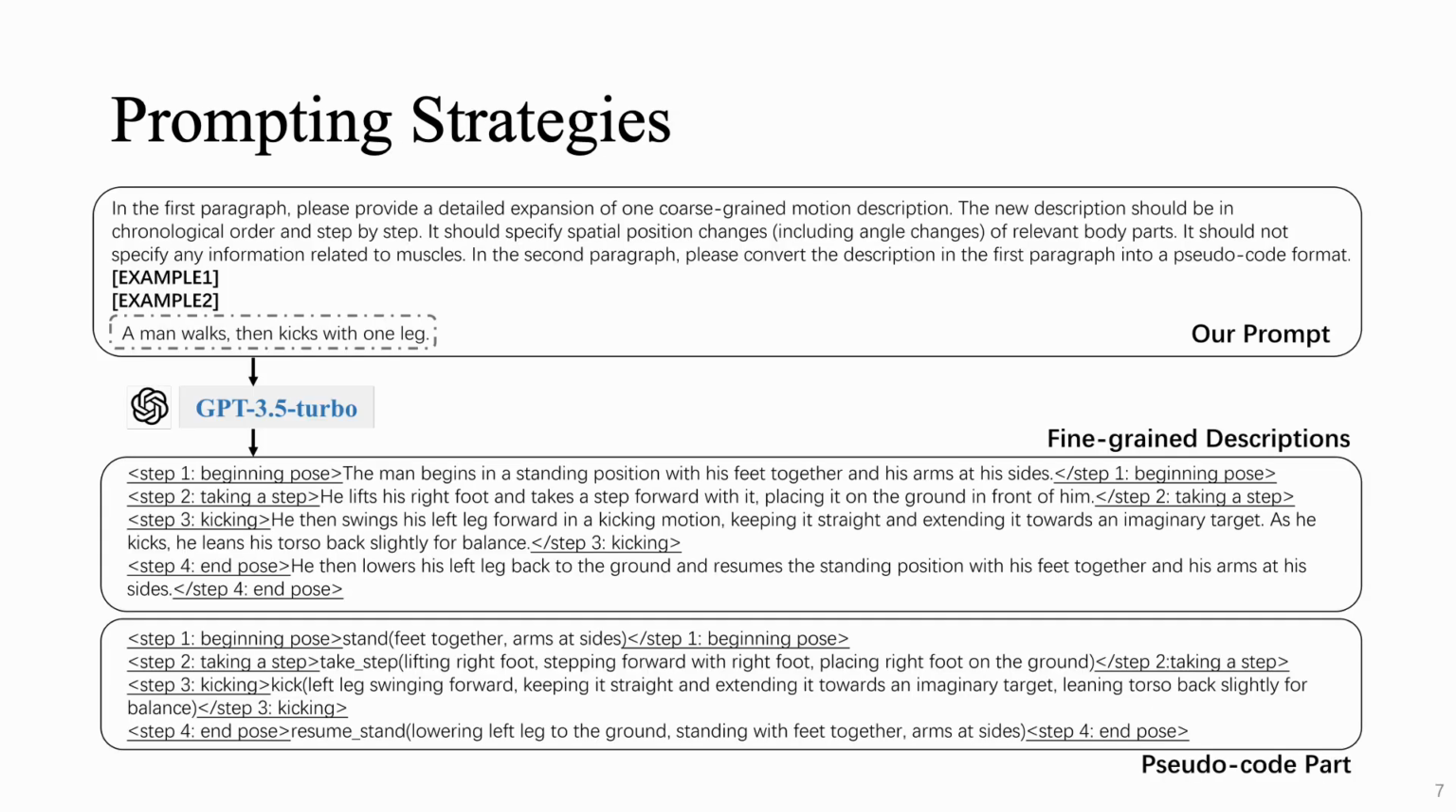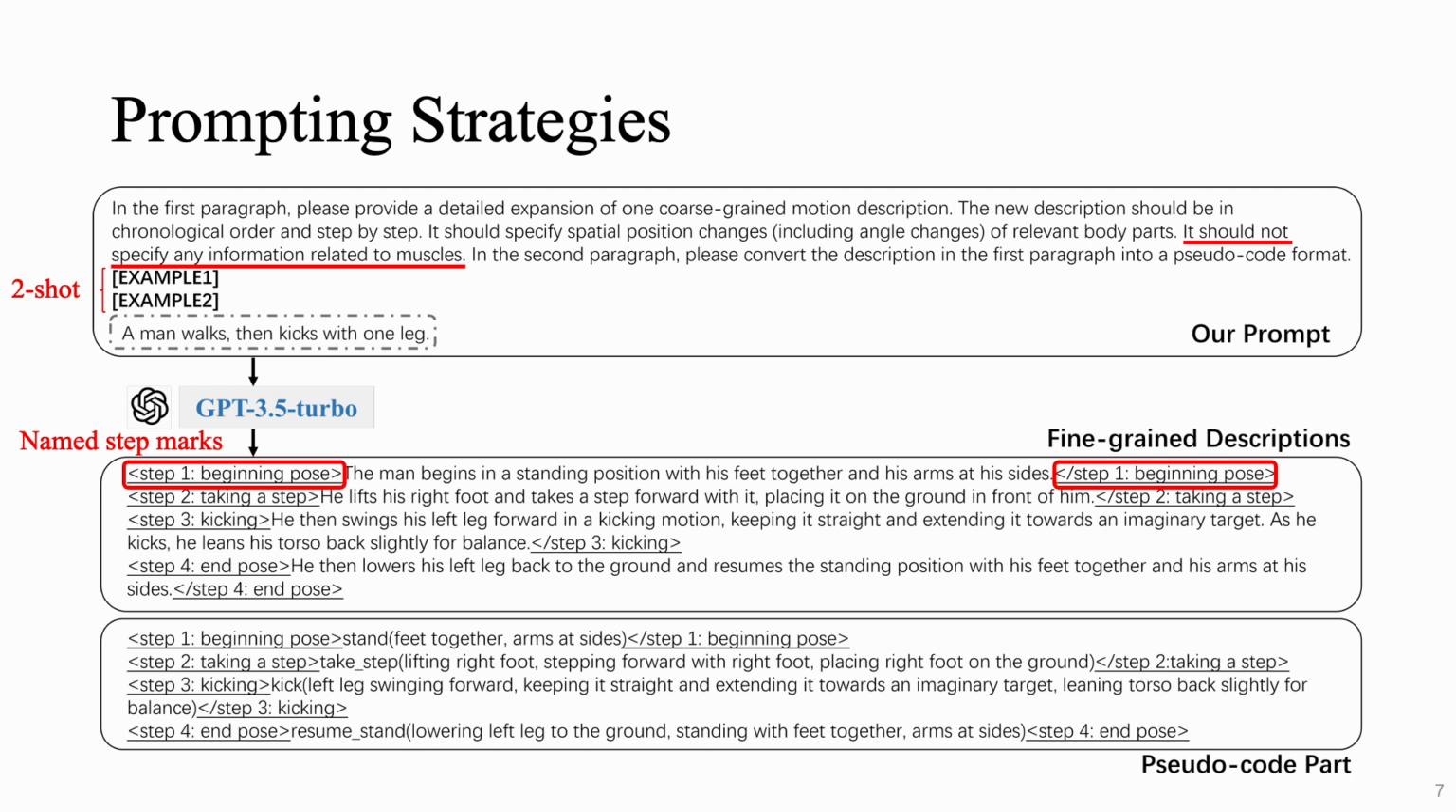To build the fine-grained language motion dataset, we first conduct prompt engineering to find the optimal prompting strategies. In our two-shot prompt, we ask the LLM to add named step marks. Our pilot study shows that this trick helps better generation in time order. We explicitly ask the LLM not to specify anything related to muscles, which can be noisy for a skeleton-based human model. We also ask the LLM to convert the texts into pseudocodes. Our pilot study shows that this kind of pseudocode conversion improves the overall generation quality of the fine-grained descriptions in terms of our expectations.